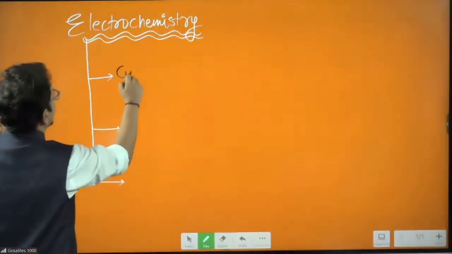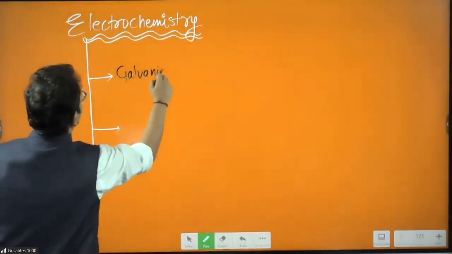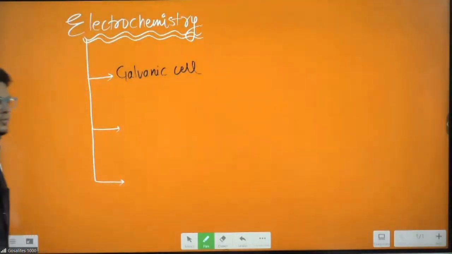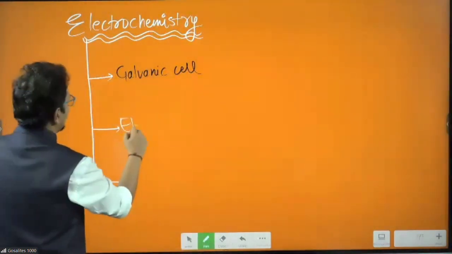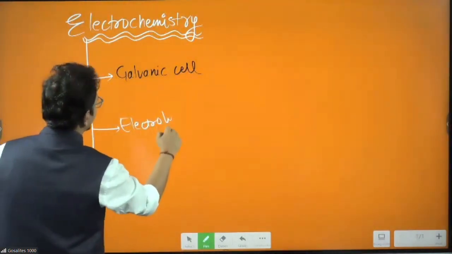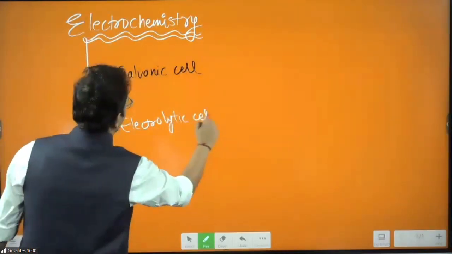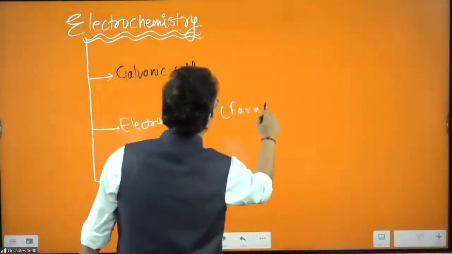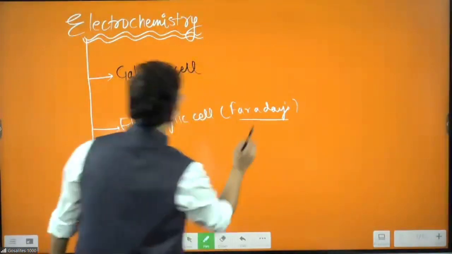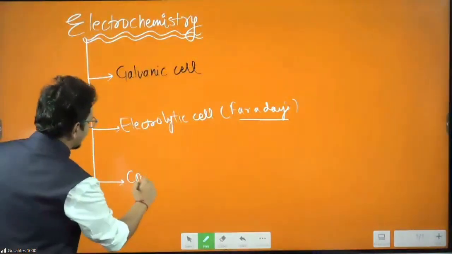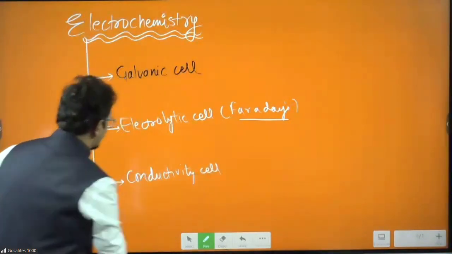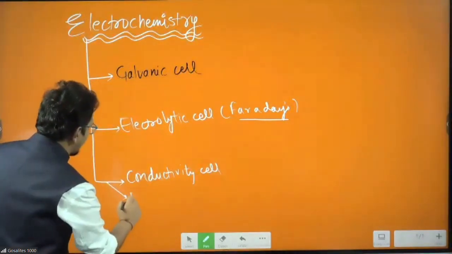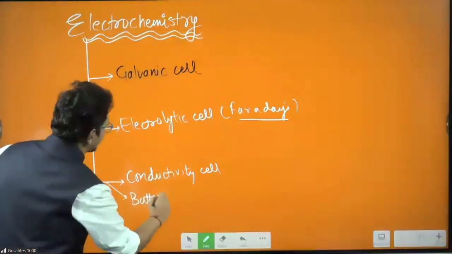One is the galvanic cell. Second, the electrolytic cell, where Faraday's law will also come. Third is conductance or conductivity cell. At the last, a small topic is there, that is batteries, cells, and corrosion.